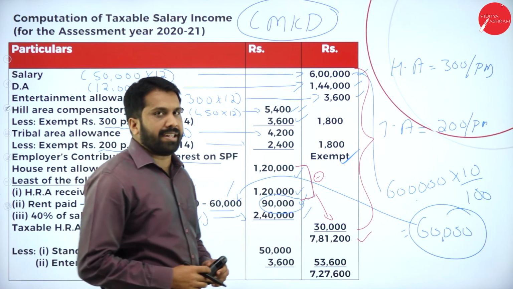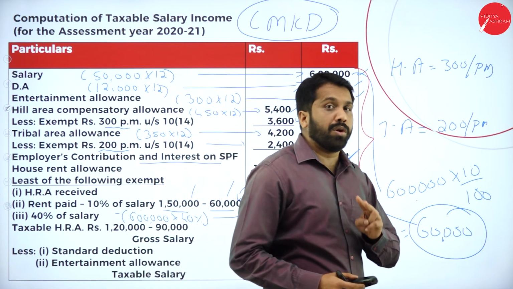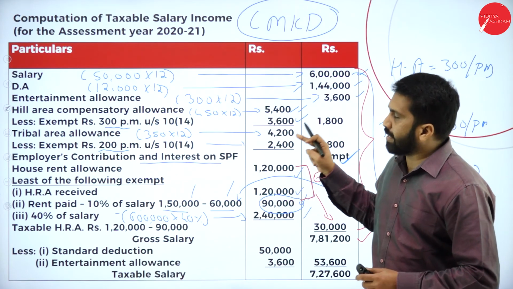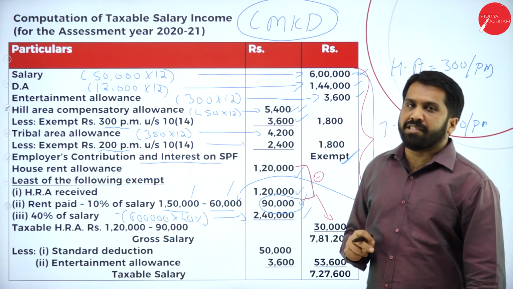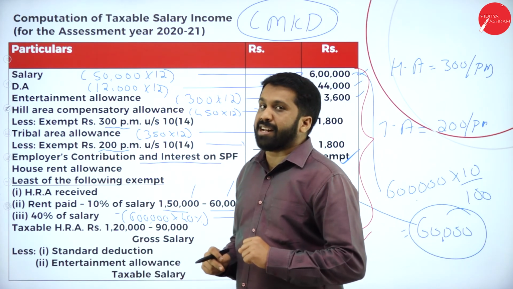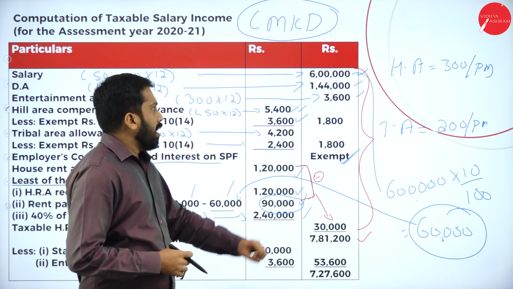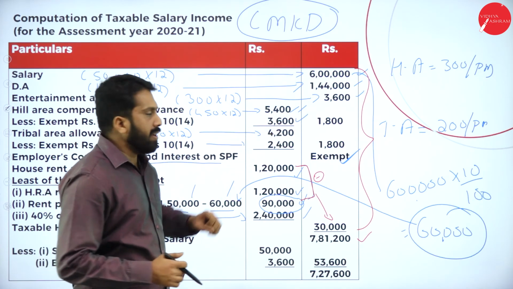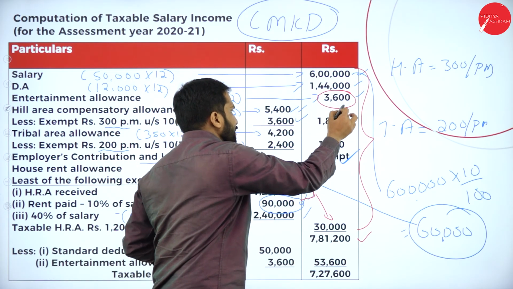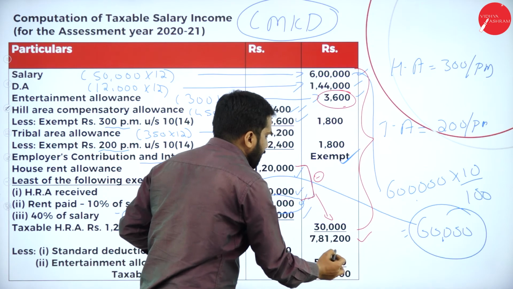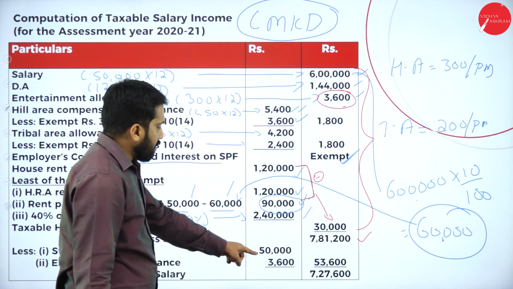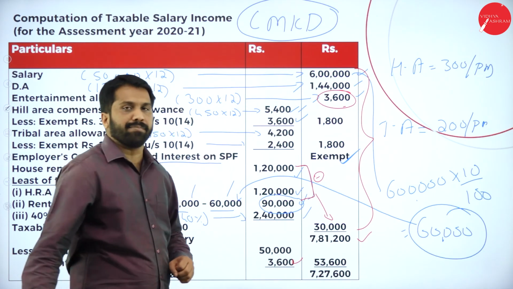Usually you have only one deduction. In this problem, we have two. Why? Because he is a government employee. If he is a government employee, whatever entertainment allowance, up to 5,000, we can claim as exemption. Now, how much did he take for entertainment? He took 3,600. Same thing, he can claim it as exemption. 3,600 exemption.